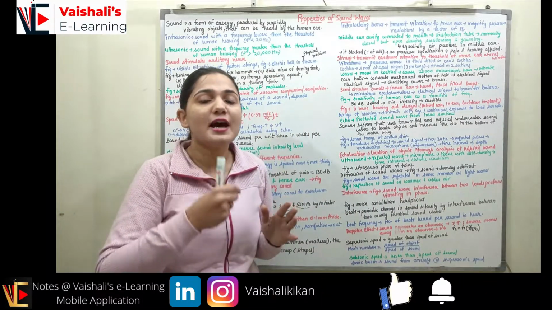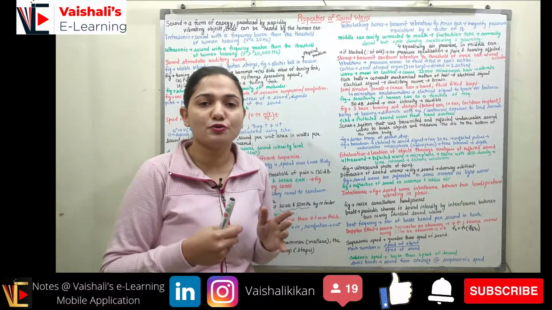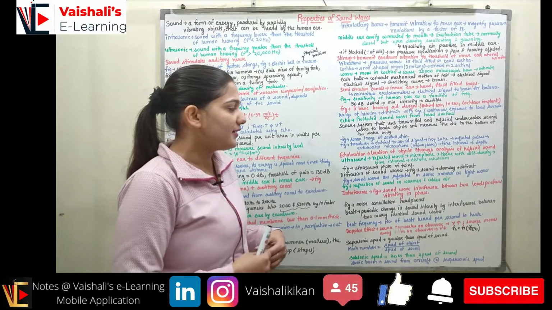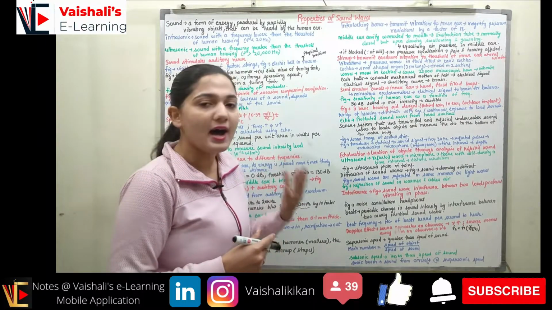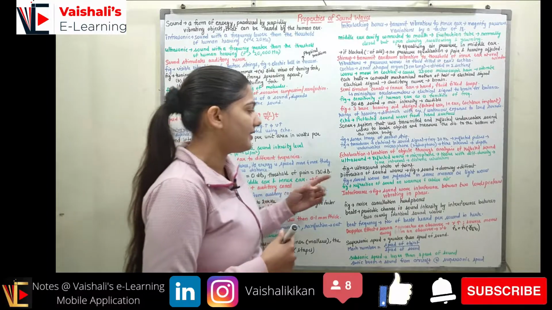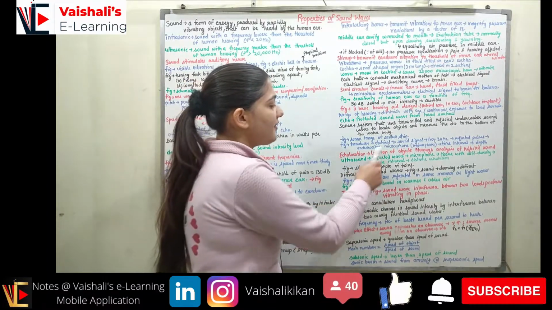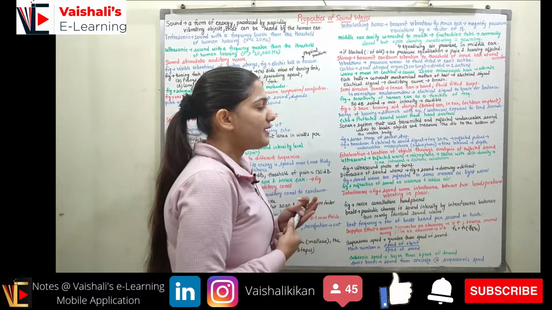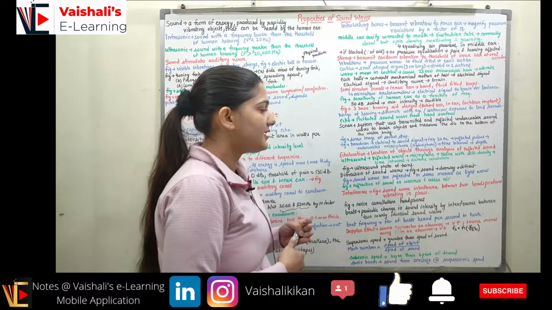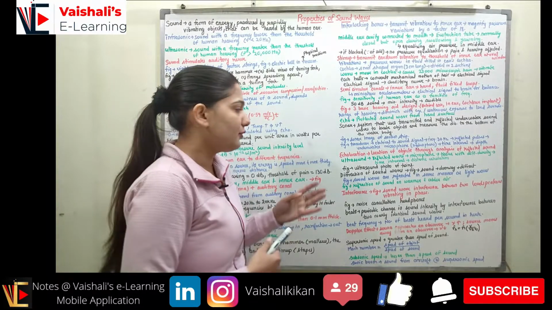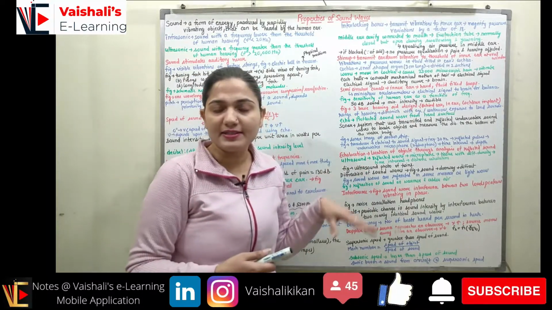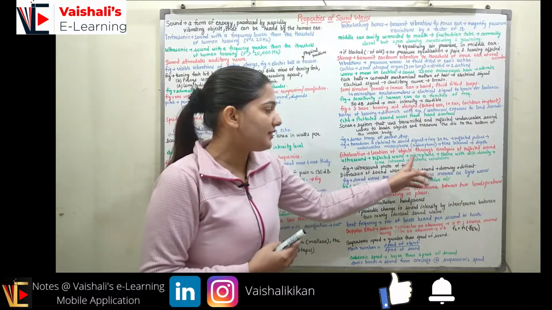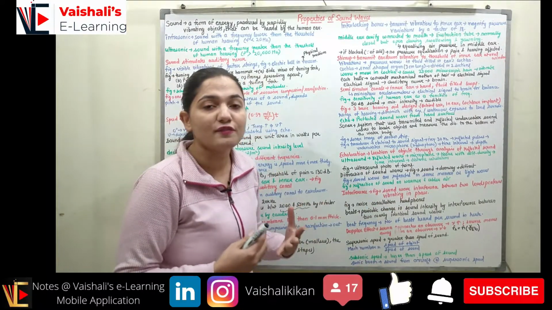When I send sound with a frequency of more than 20,000 Hz, it will penetrate the human body, reach the hard surfaces and be reflected by them. The reflected waves are observed with the help of a microphone and tell me where tissue with a different density is present. So we can find the time interval between the incident ultrasound wave and the reflected ultrasound wave, and this gives me the calculation of the distance.